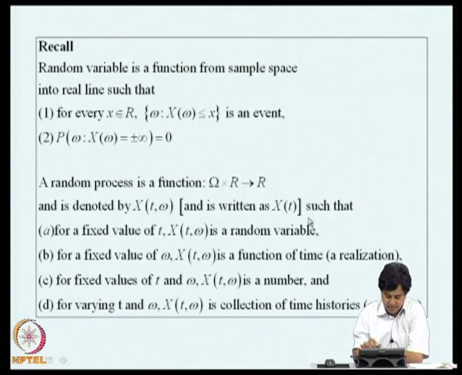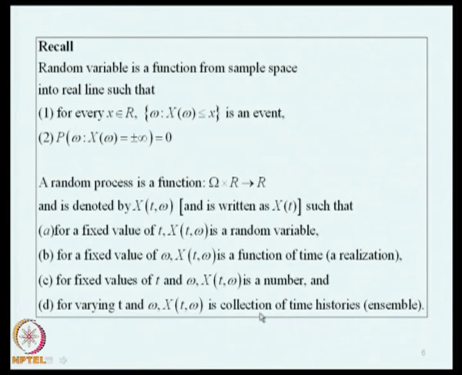Now, what are its properties? If you fix time, X of t comma omega is a random variable. If you fix omega, X of t is a function of time, it is a realization, an outcome, a time history. For a fixed value of time and a realization, X of t comma omega is simply a number. If we allow both t and omega to vary, X of t comma omega becomes a collection of time histories. So, that we can quickly see here.